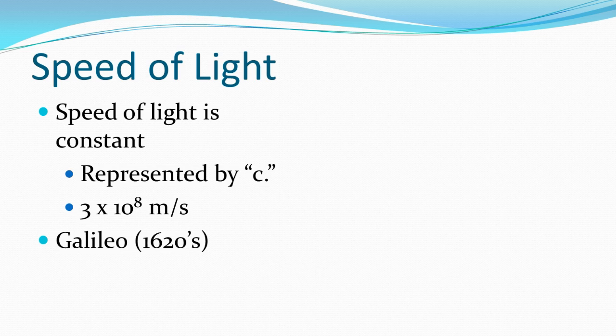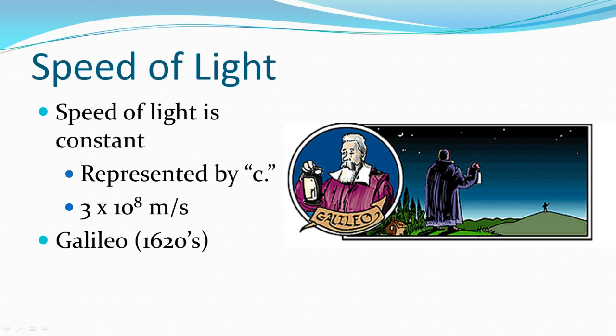Galileo first discovered, or first assumed, that there was a speed of light in the 1620s. He sent an assistant across to a far-off hill. When he turned on his light, his assistant was to turn on his light as well. They were trying to find the speed of the light. What they were really recording was the speed of their reactions. Galileo said that in his time, they would never discover the speed of light. This was almost a challenge to future scientists.